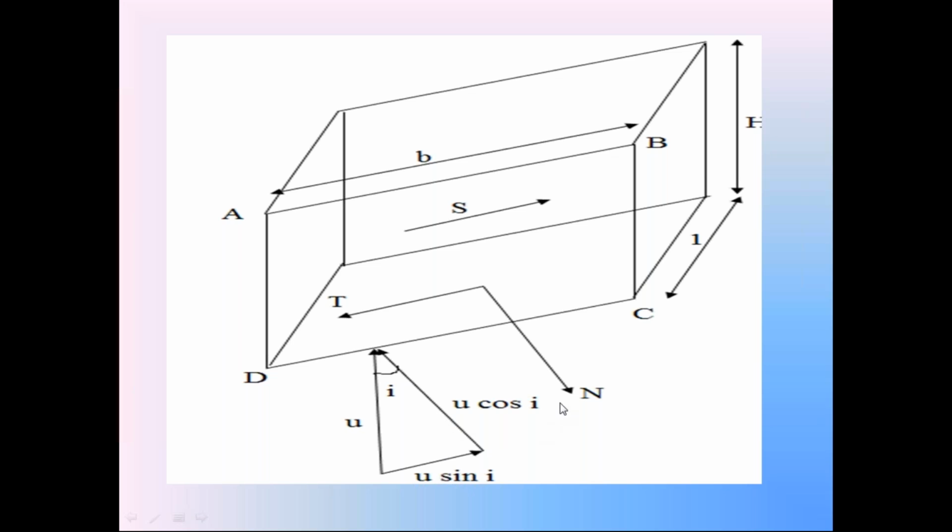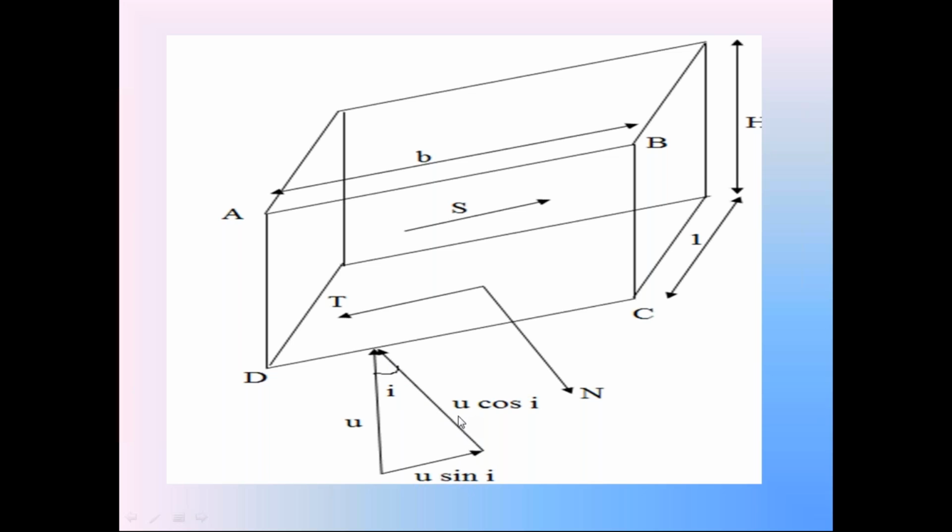Please focus on the normal component only. Neglect the tangential component, that is not necessary in this stability analysis. We are not going to consider U sin I in this discussion. We consider only the normal component pressure U cos I, which is perpendicular to surface CD but acting in the upward direction.